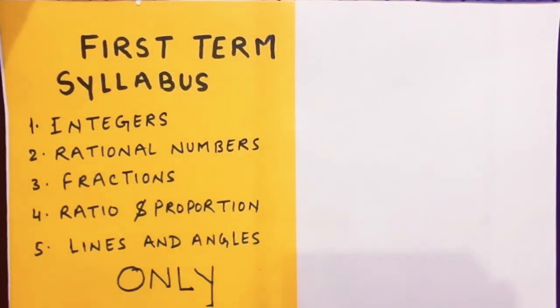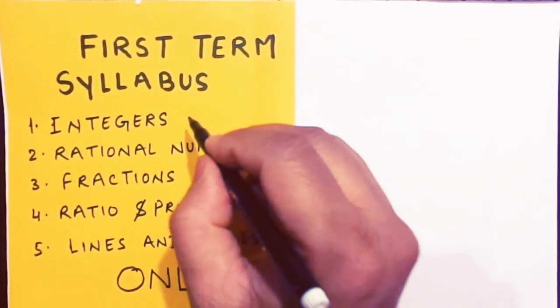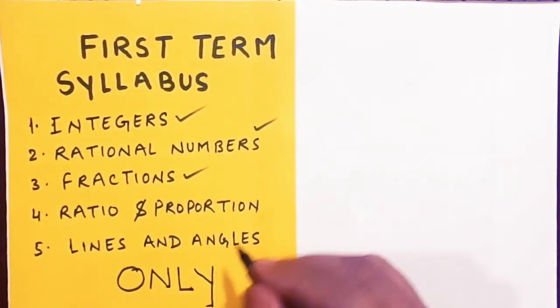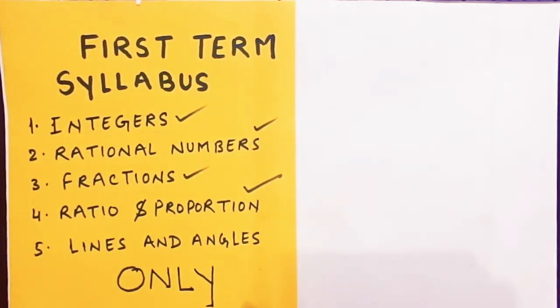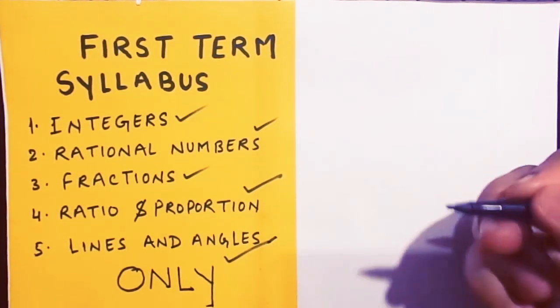Many of you had been asking me the first term syllabus. Here it is: integers, rational numbers, fractions, ratio and proportion, and the last chapter that we are dealing with right now is lines and angles. After completing this, I'll tell you what to be done.